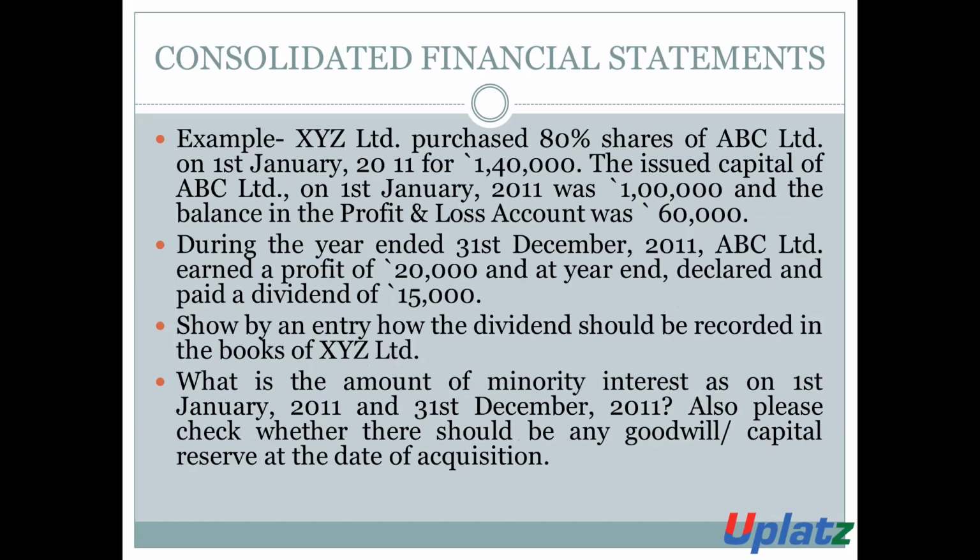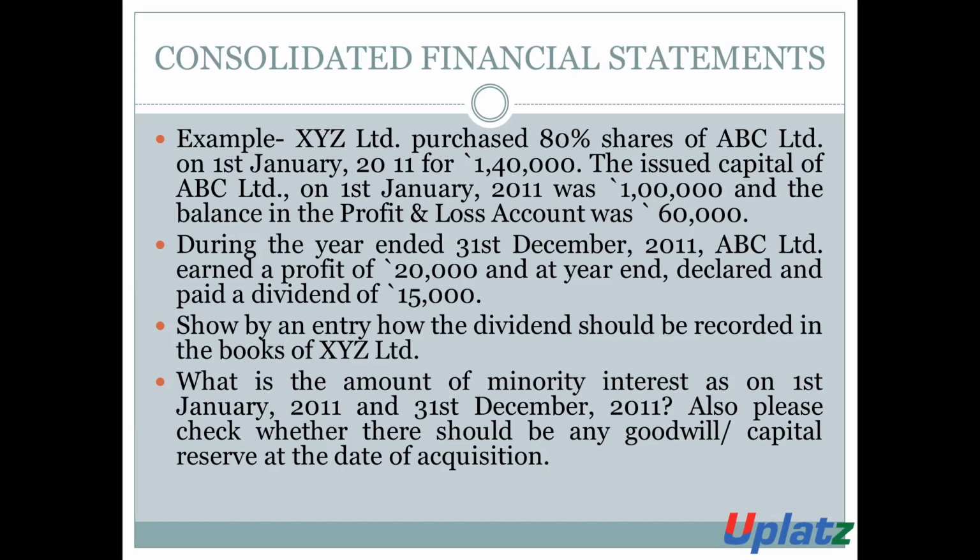Now we will discuss it by way of example. XYZ Limited purchased 80% shares of ABC Limited on 1st January 2011 for rupees 1,40,000. The issued capital of ABC on 1st January 2011 was rupees 1 lakh and the balance in the profit and loss account was rupees 60,000.